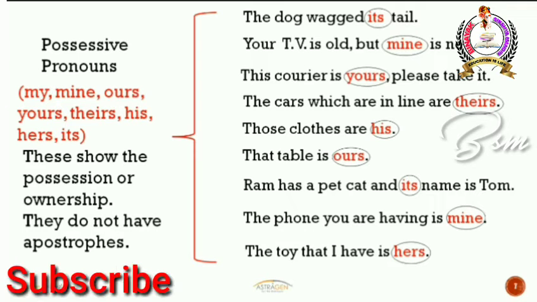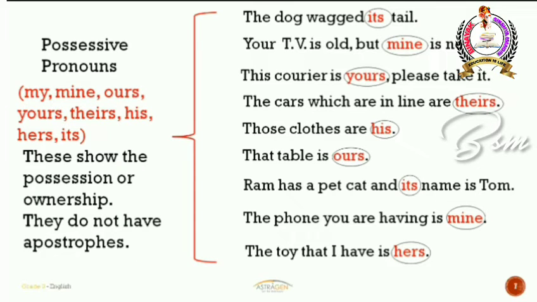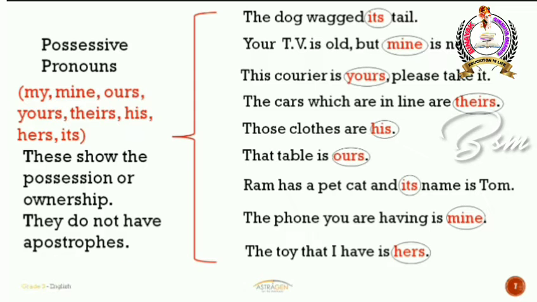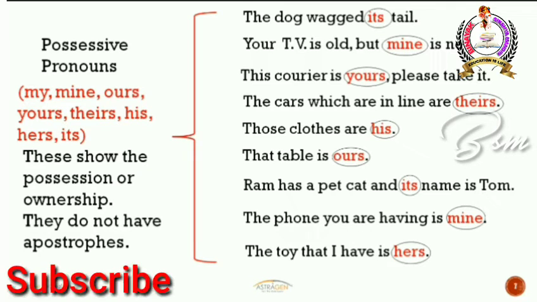Look at the first example. The dog wagged its tail. Whose tail is it wagging? Its own tail. So that's the reason why it is showing the ownership there. So its is nothing but a possessive pronoun because it is showing the ownership. Your TV is old, but mine is new. Again, mine is showing the possession there because I am particularly telling that my TV is new. So again, you are showing a possession towards that particular TV, the new TV. So that's the reason why it is again a possessive pronoun.